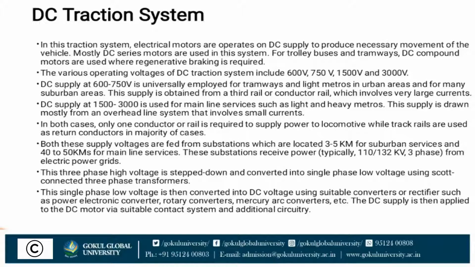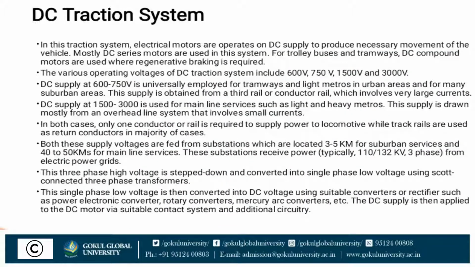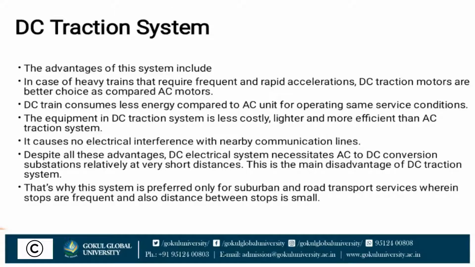contact system and additional circuitry. Now see in the figure, one conductor is the positive DC overhead line, and the rail is the negative return path. Now supply through the pantograph is given to the locomotive or tramway. Now we use a rectifier. The rectifier converts AC into DC and it is given to a separately excited DC motor.